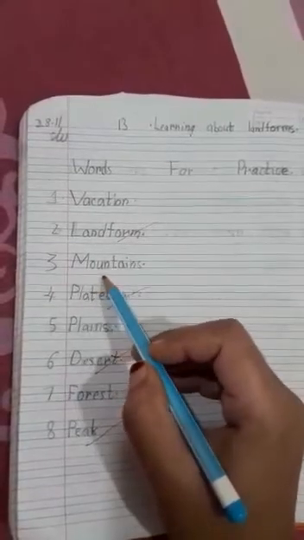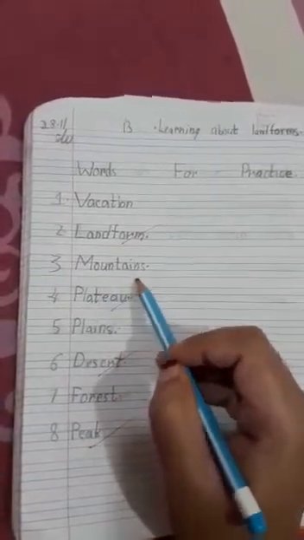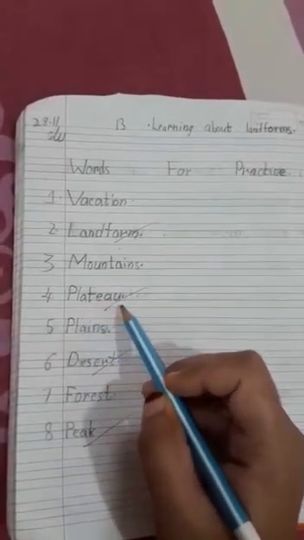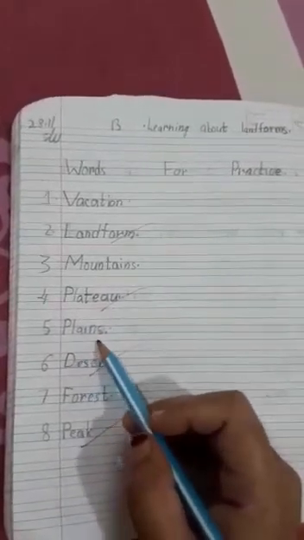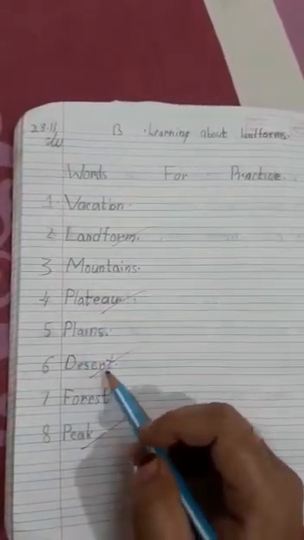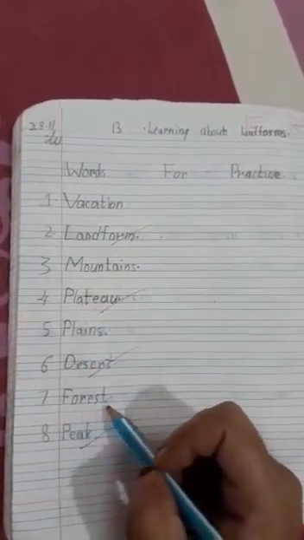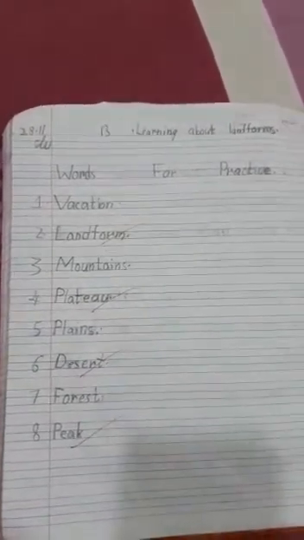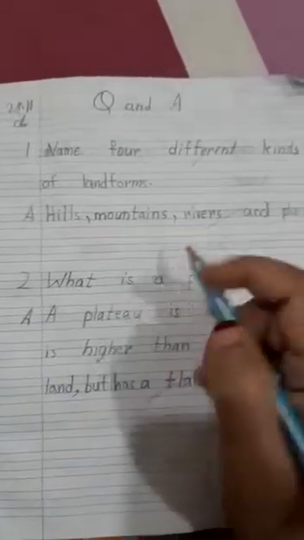Mountains. M-O-U-N-T-A-I-N-S. Mountains. Plateau. P-L-A-T-E-A-U. Plateau. P-L-A-I-N-S. Plains. D-E-S-E-R-T. Desert. F-O-R-E-S-T. Forest. P-E-A-K. Peak.